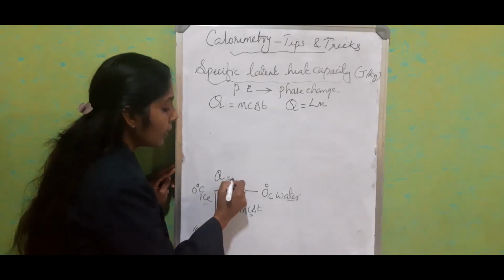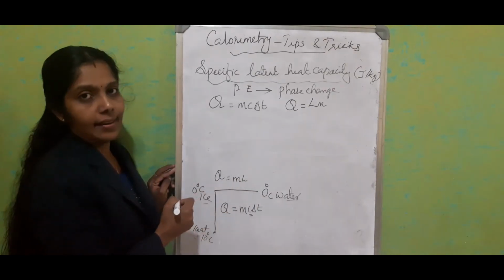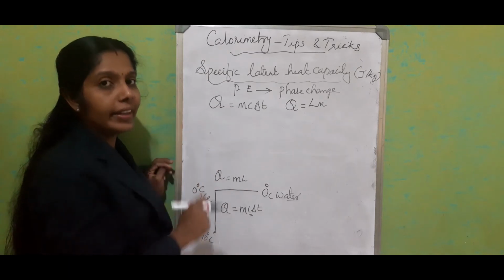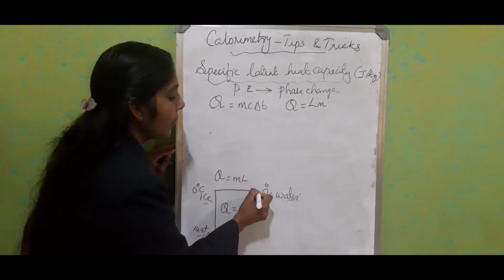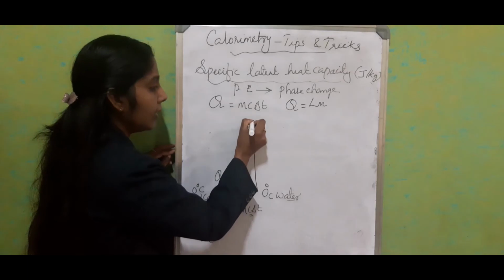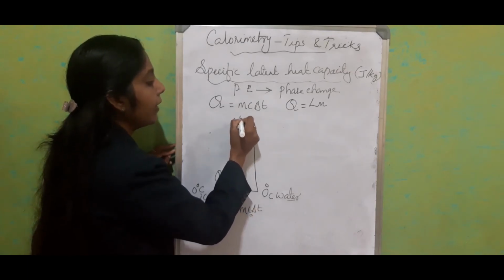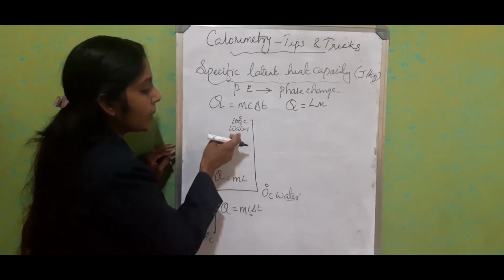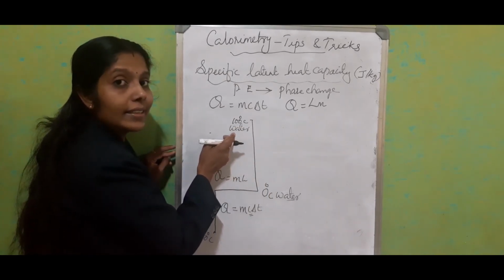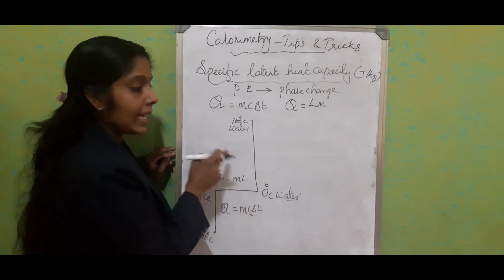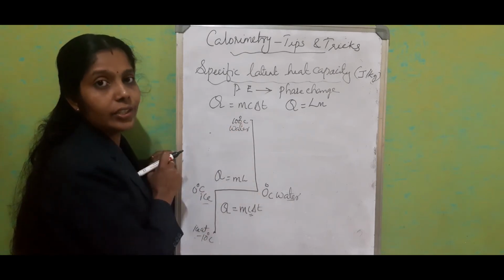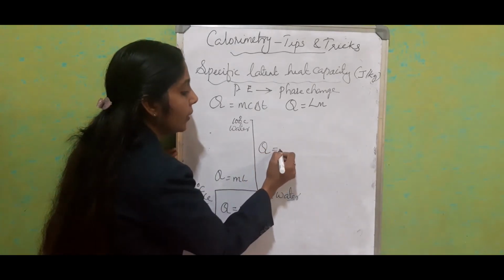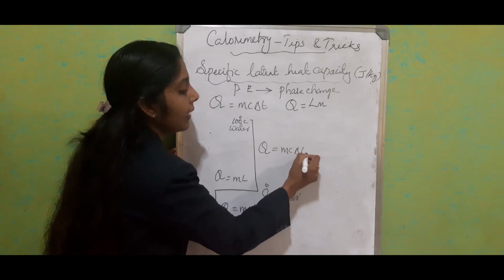Q is equal to M into L. Right? Now what's the question? It has to reach 100 degrees Celsius. So we can draw another line. Just mark it as 100 degrees Celsius water. See this one and this one: both are at the same state, the liquid state. Only the temperature changed. So which equation do we have to use here? Q is equal to mc delta T.